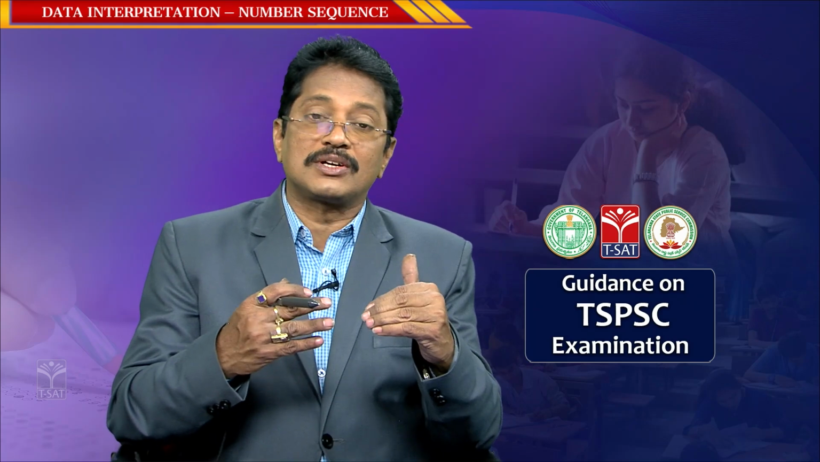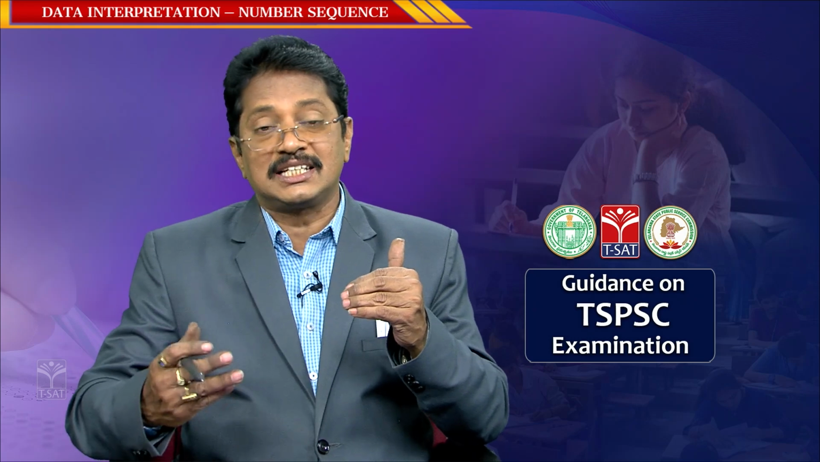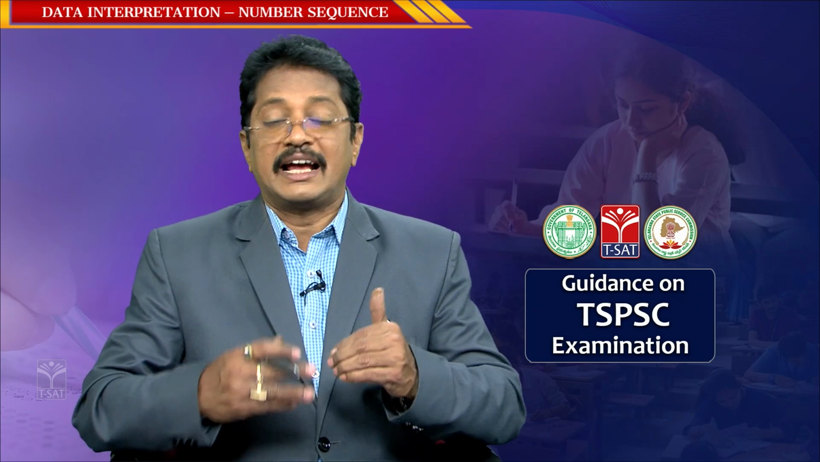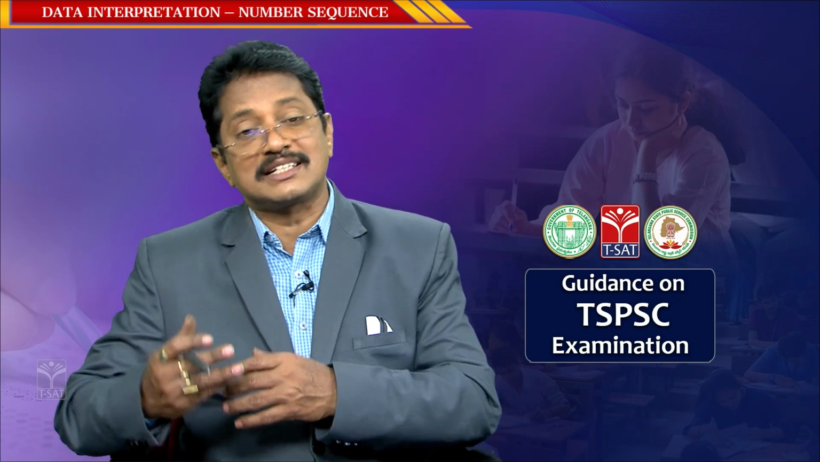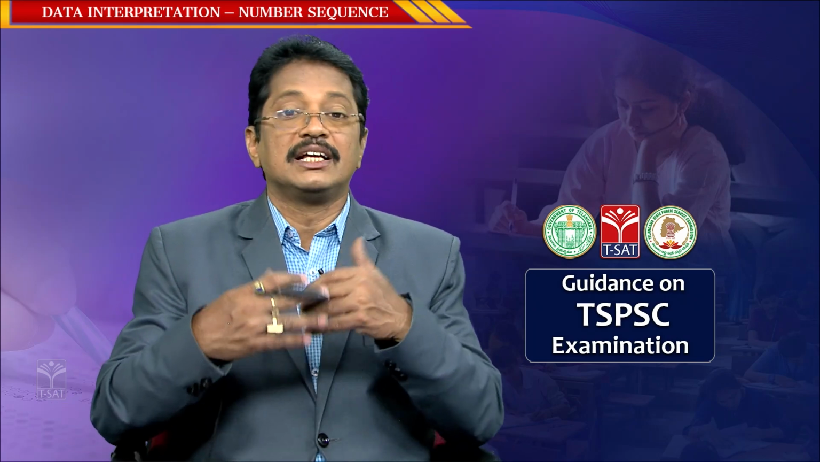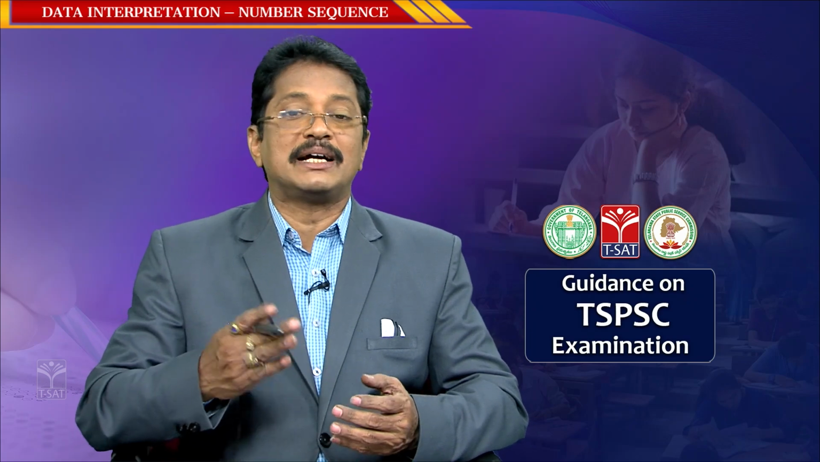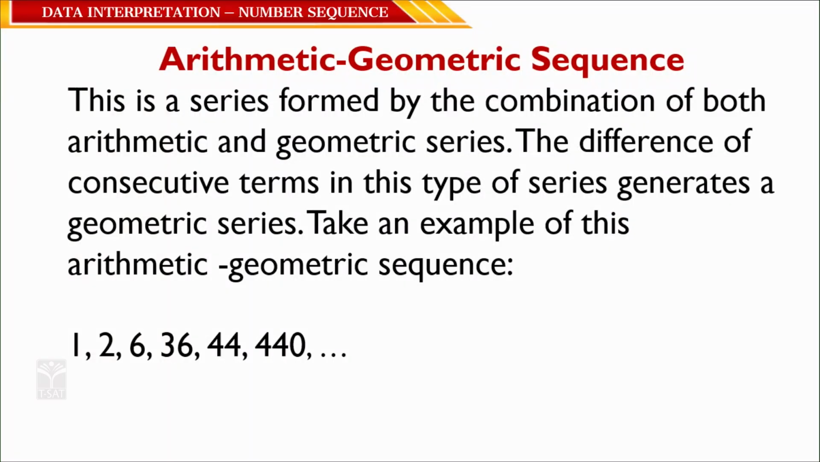What is an arithmetic progression? If the number is generated by either addition or subtraction, either increased or decreased by a fixed number, that sequence is called an arithmetic sequence. Am I correct? Okay. Now, a geometric sequence means each number is generated by multiplying the previous number by a fixed number. Then it is called a geometric sequence.